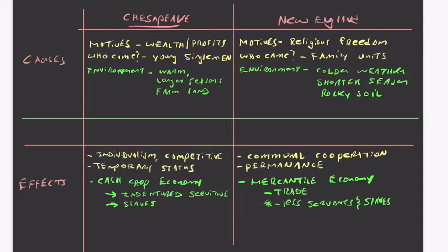Because we can say that with the Chesapeake, when we look at some of these causes, the environment was warm, with longer seasons and more swampy area too. So we can maybe add that to our mix here. It was swampier, with less fresh water and more tropical diseases. We could also put on here more conflict with Native Americans.